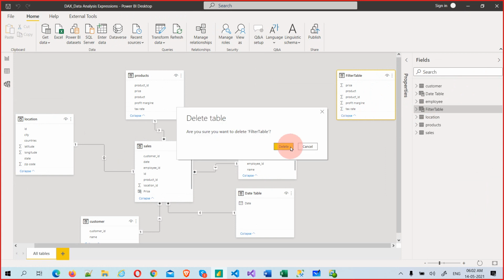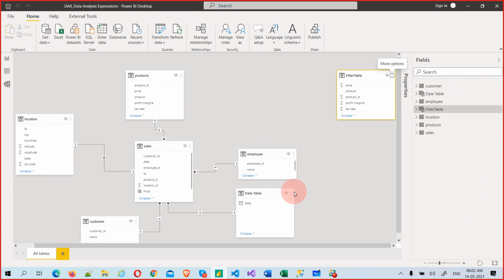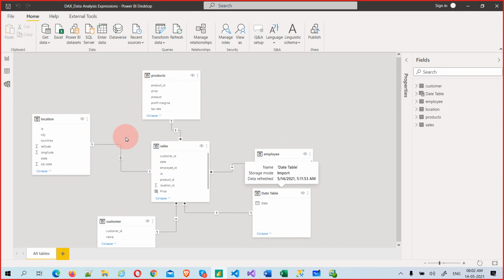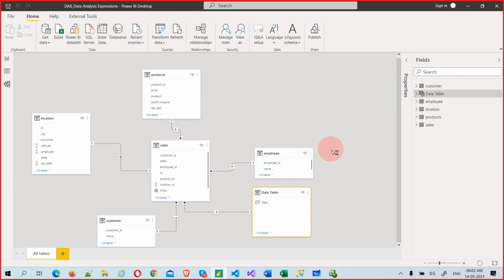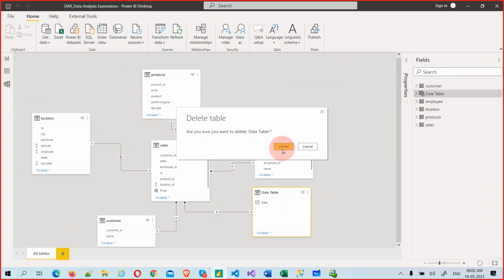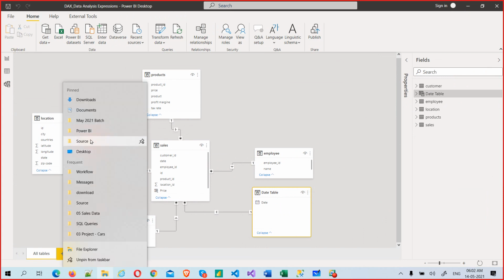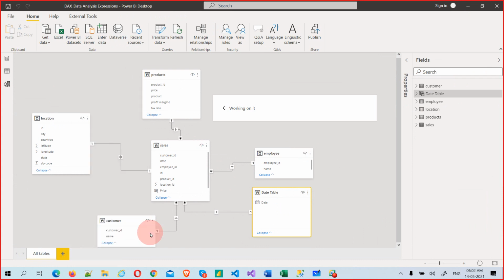Even this dim date table I have created explicitly just before. When you load the Excel, you will see this star schema, and they have given it without a date table. If you want, you can go back and check the Excel. Yesterday we loaded it. Let me load that again and show you.